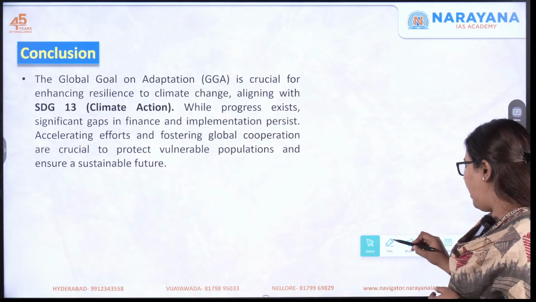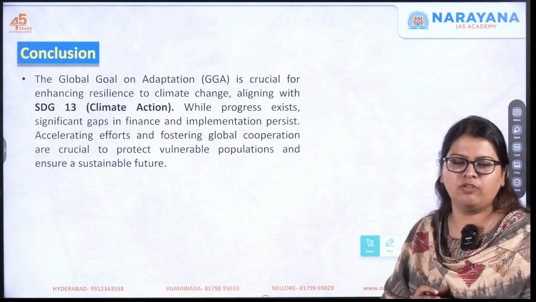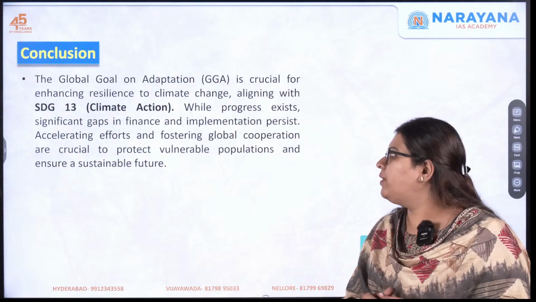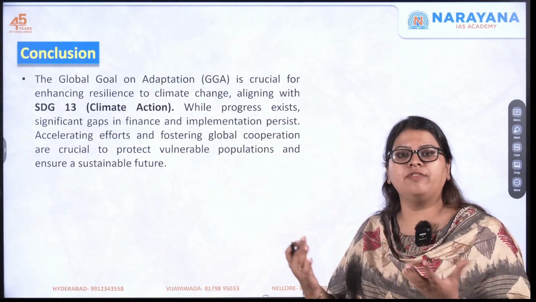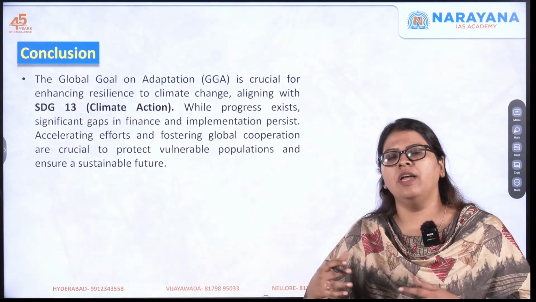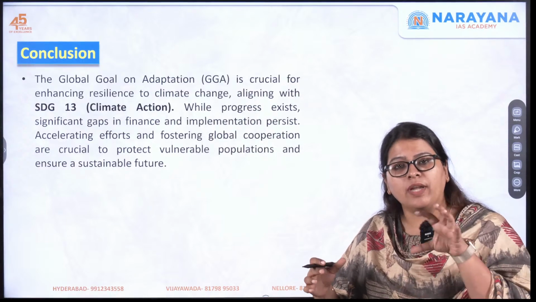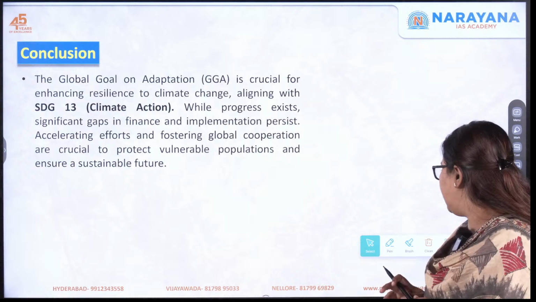Here, I hope you understood this broader topic of climate change, what is mitigation, etc. So now it will be easier for you to answer any kind of question that comes in the examination with respect to climate finance, with respect to the COP, how you can link that with mitigation and adaptation strategies. All that becomes easier for you.